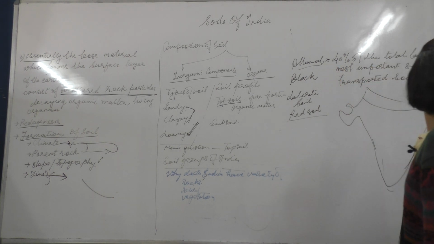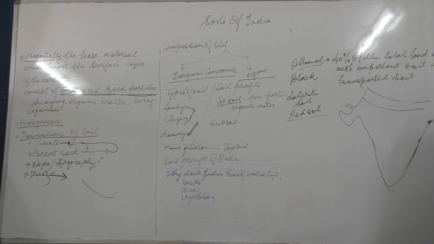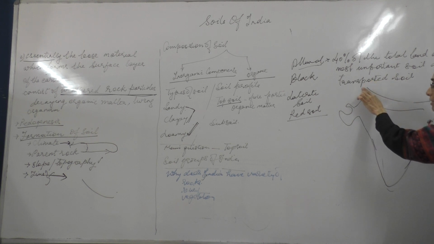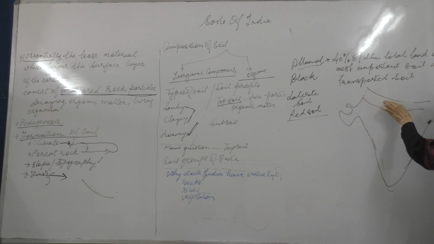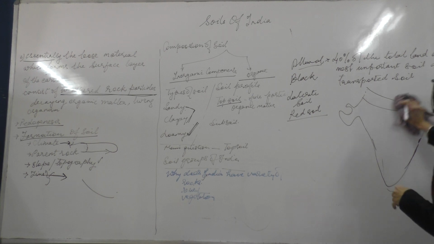Let's first look at the formation of alluvial soil. They can ask you questions like, how are alluvial soils formed? When we say formation, we are saying that the rivers carry the silt along with them and deposit it on the river banks and the river deltas, and in these regions this soil is formed. Now alluvial soil can be classified into two types: one is the bhangar and the other is the khadar.